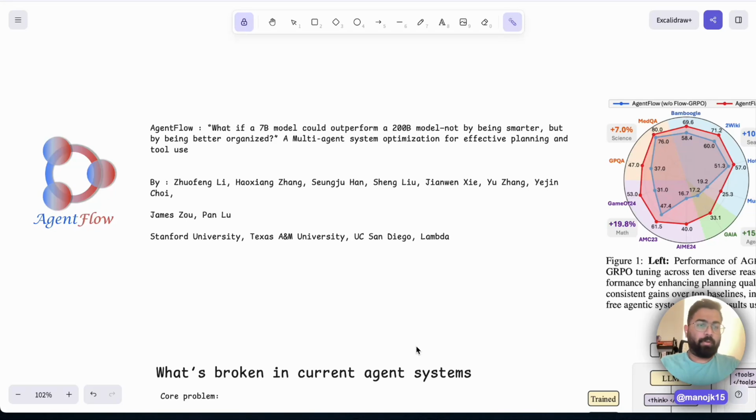I came across a new paper called AgentFlow recently. I was just going through how multi-agentic systems are evolving in the industry, and I was also facing a lot of problems in my current work. We're building complex multi-agentic systems.